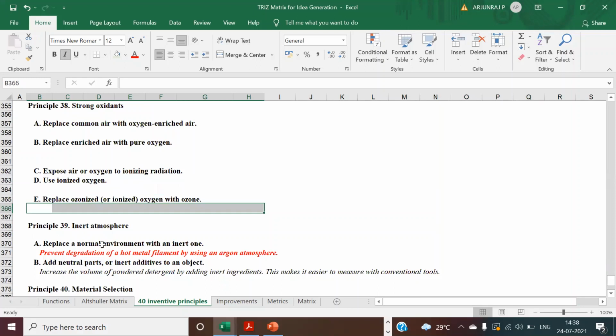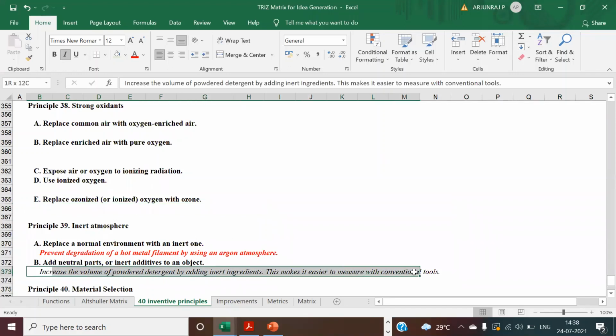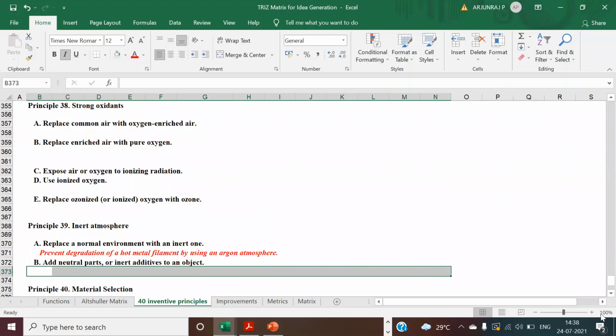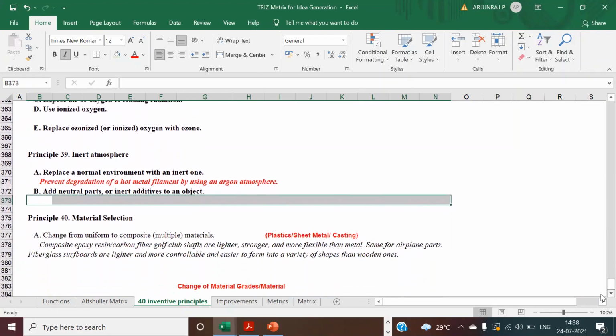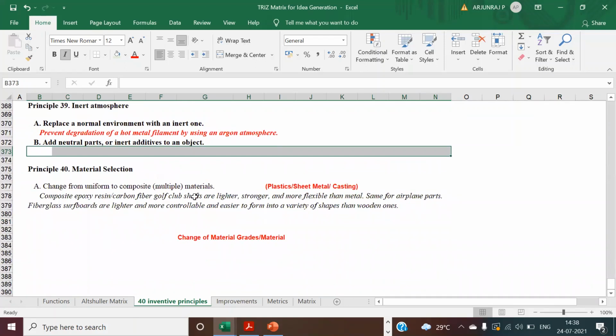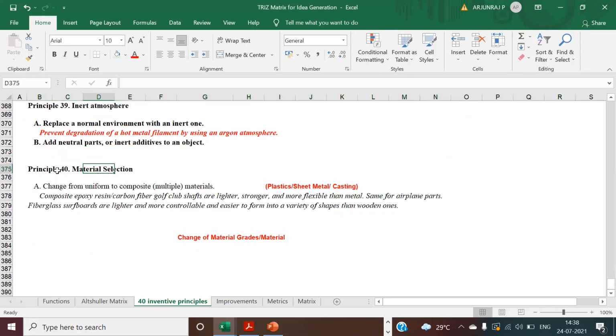You go for an inert atmosphere where you replace a normal environment with an inert gas. You can prevent the degradation of a hot metal filament by using argon. I think for desulfurization, you can use this, right? You can also go for the argon atmosphere. It may not be applicable, but you just take it. Yes, sir. In case of a syringe, even if you are injecting the powder through the nozzle, there also the conveying media can use the inert argon atmosphere. Okay, I think this is a very good idea. Right?